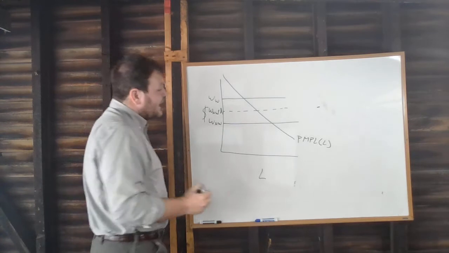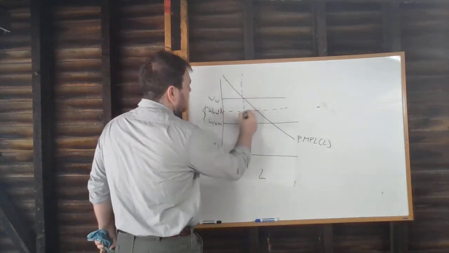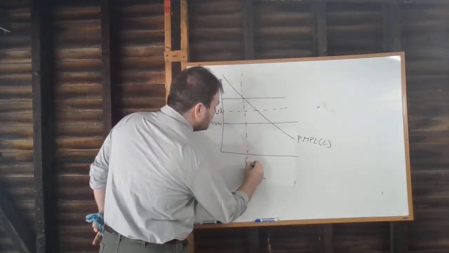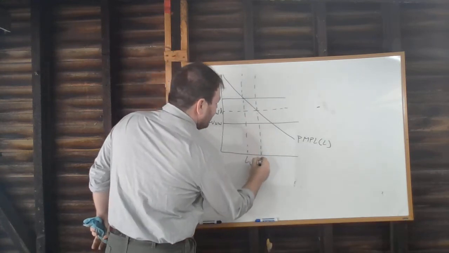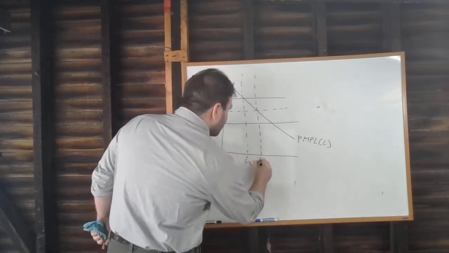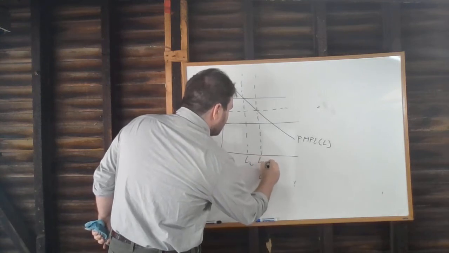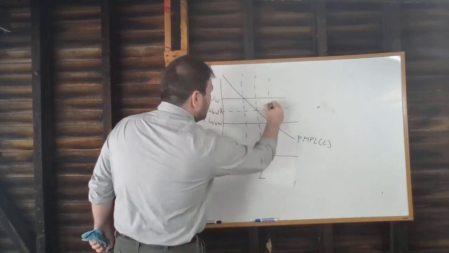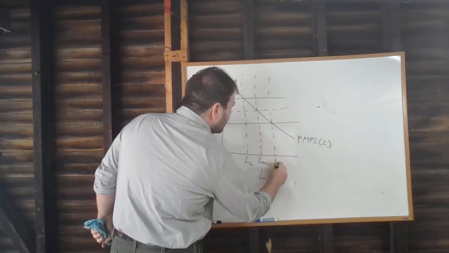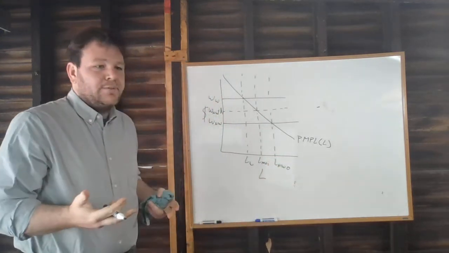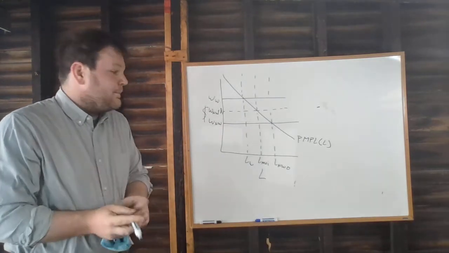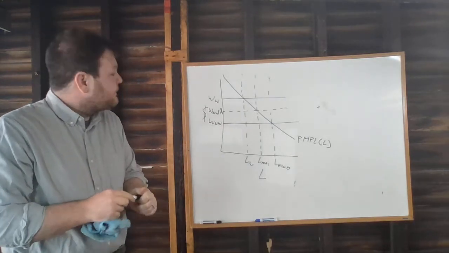So what this is going to mean is firms that hire white workers are going to hire fewer workers than prejudiced firms that hire non-white workers. We're going to hire fewer workers than totally unprejudiced firms that hire non-white workers, right?